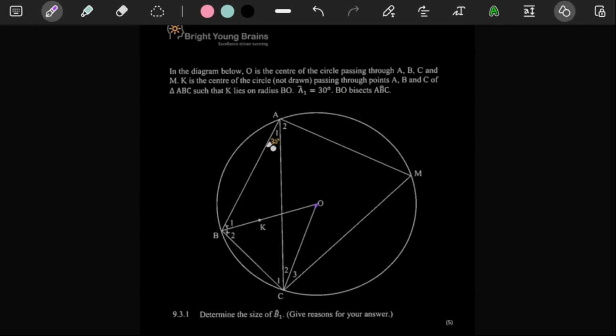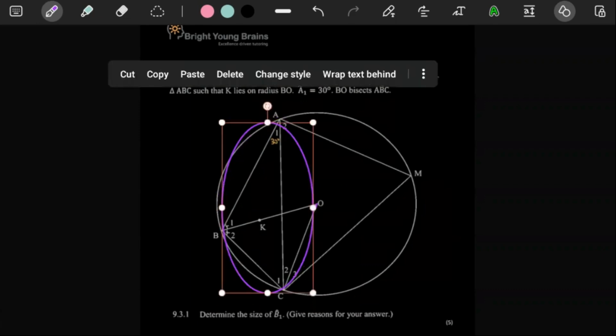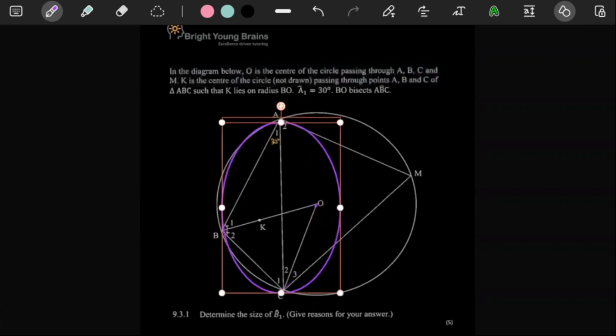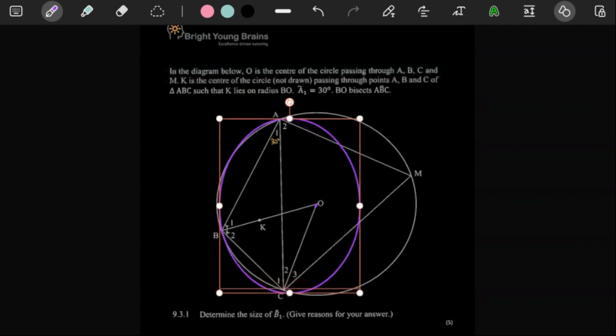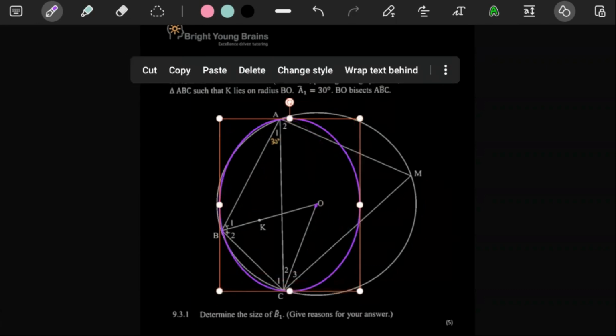Then it says A1 is 30. Then they said BO bisects angle ABC. So these two angles are equal to each other. But the circle that they're talking about would do something like that. Wow, that's a strange looking circle, if it passes through those points. It would need to look something like this. Well, we can always draw that circle whenever we need it.